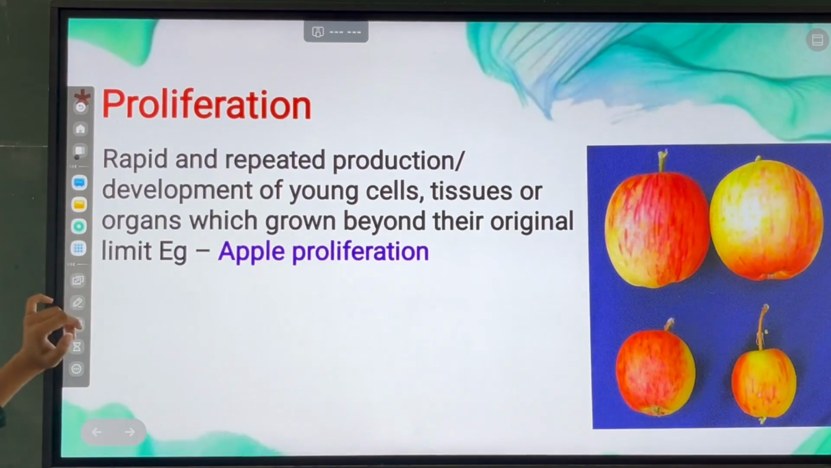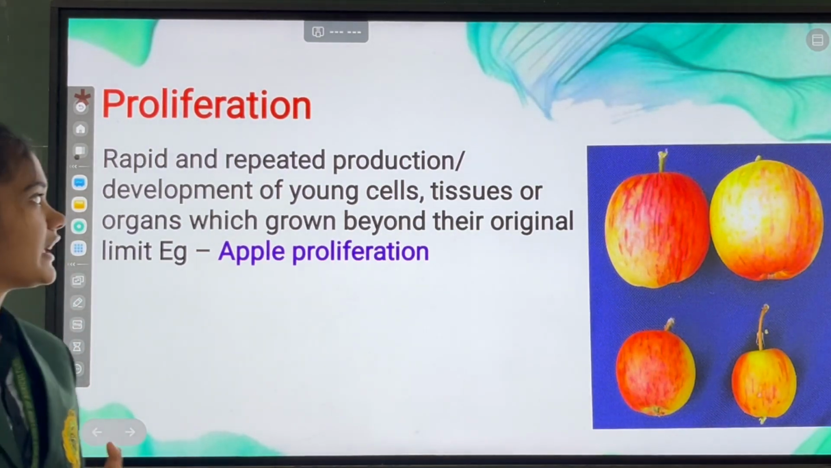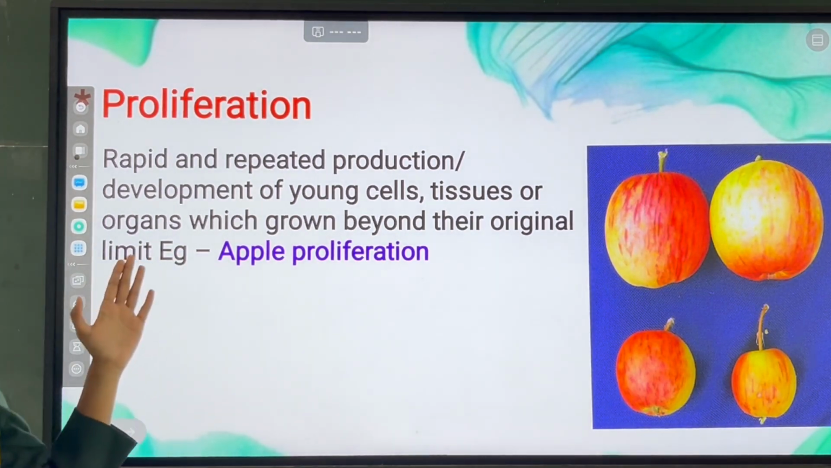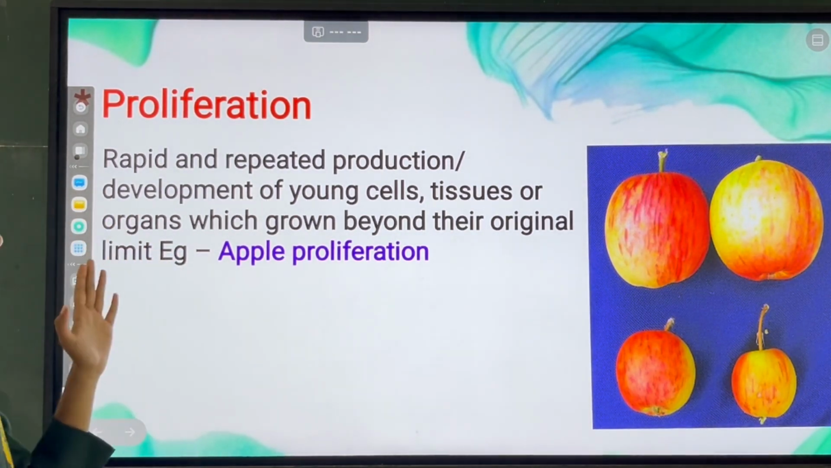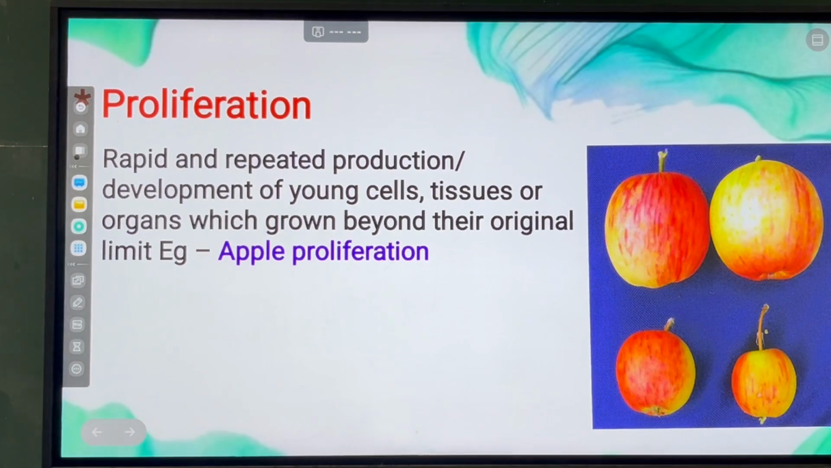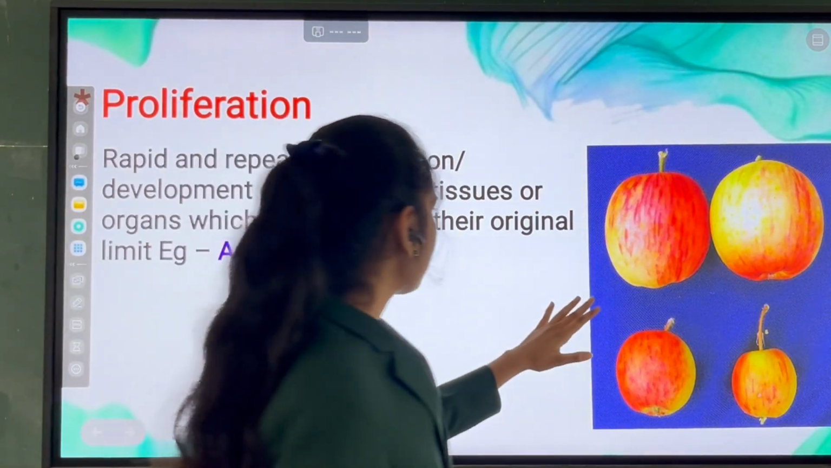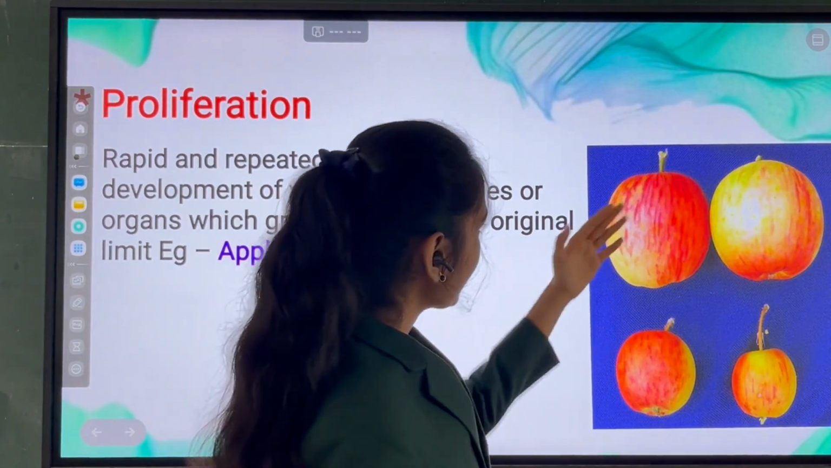And the next symptom is proliferation. Rapid and repeated production, development of young cells, tissues or organs which grow beyond the original level. Example like apple proliferation. This is the symptom of apple proliferation, which grows beyond their original limit.